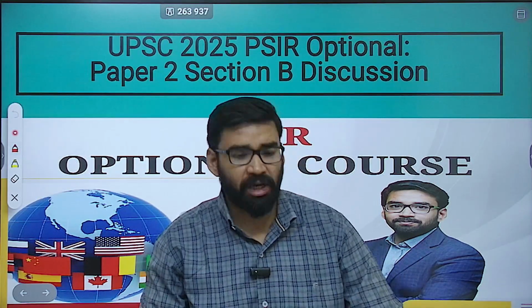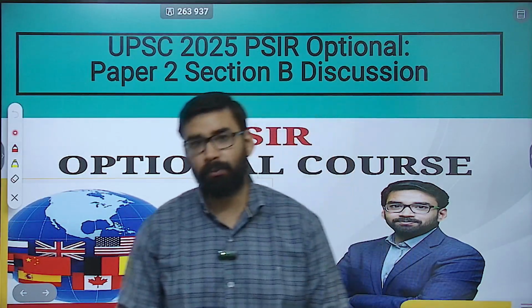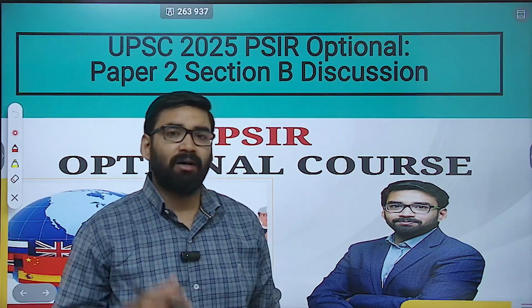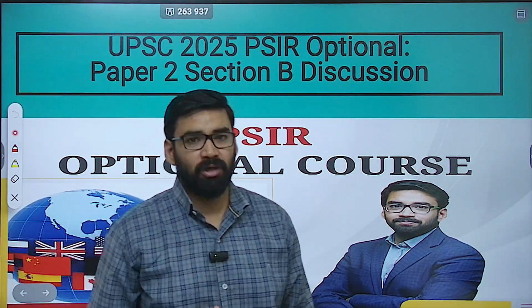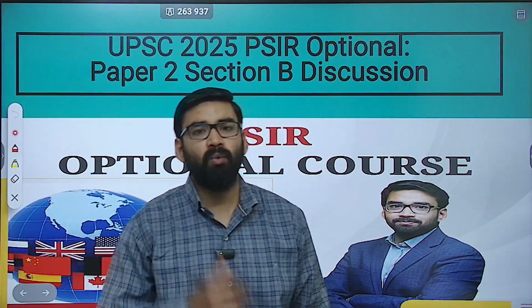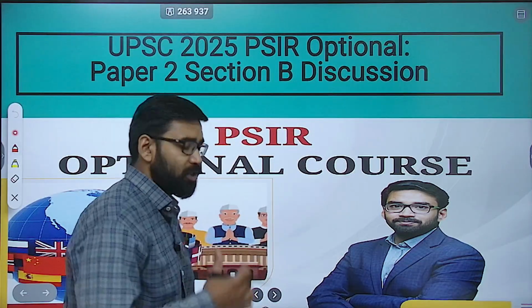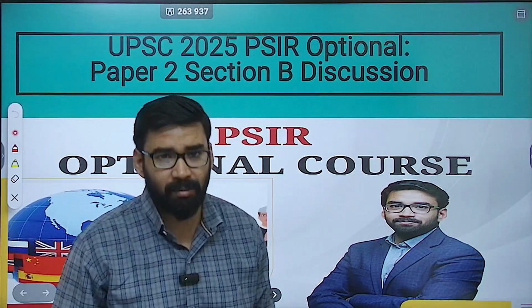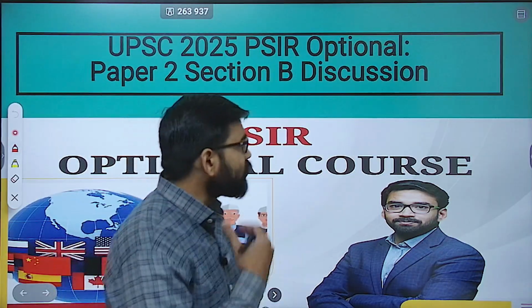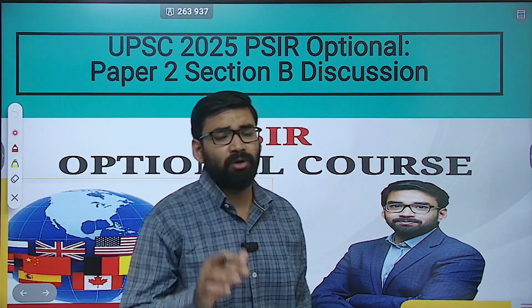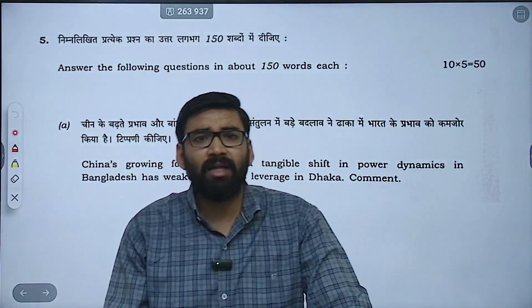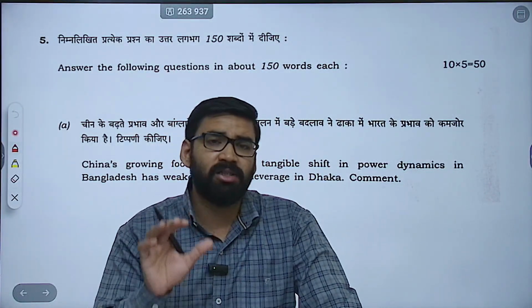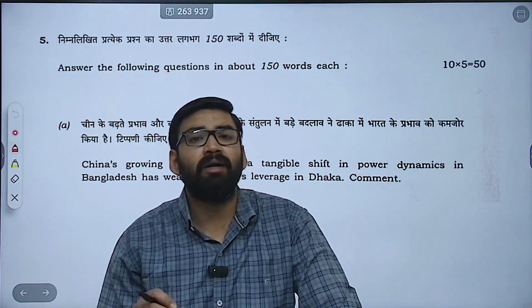So now we are going to start paper 2 section B of PSIR optional, which is related to international relations, that is India and the world. So let's try to understand what are the different types of questions that UPSC has asked in PSIR this year in mains examination. Now, before starting this section B, I would like to tell one thing, and that is for this section, that is section B, current affairs are important.